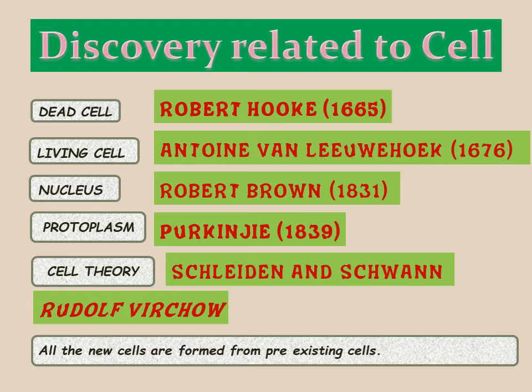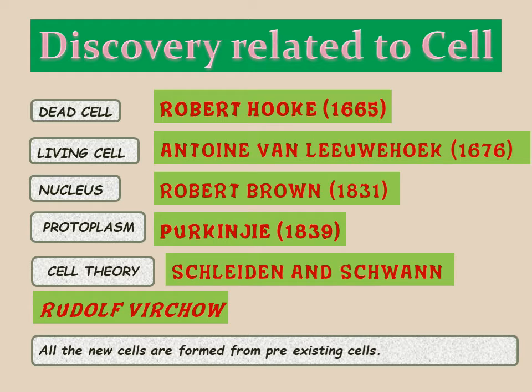Whenever we grow, or whenever there is a certain change in our body, or even if we are not able to observe anything, cell division is still going on in our body. So Rudolf Virchow said that all new cells are formed from pre-existing cells, meaning those cells which are already existing in our body are responsible for forming new cells.